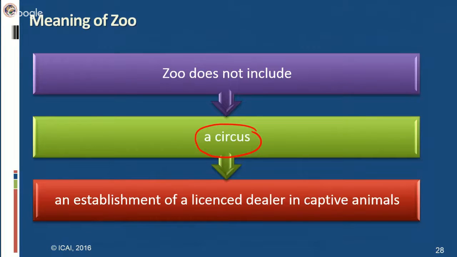Then what zoo does not include is an establishment of a licensed dealer in captive animals. So if any person is having animals in his shop, or he is selling animals in his shop, and he has a license for that particular purpose, then that will not be considered as a zoo and he will not be eligible for exemption.